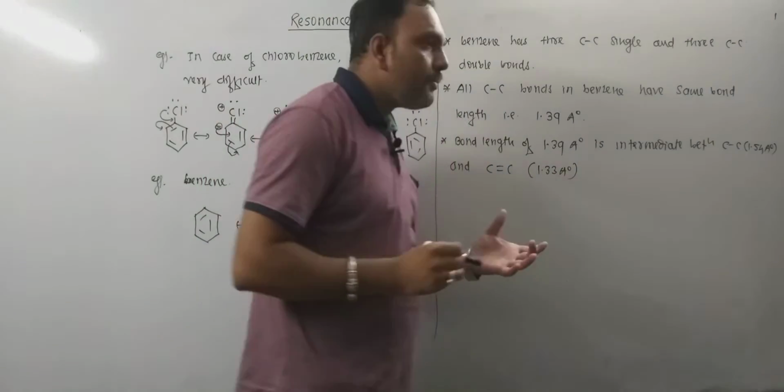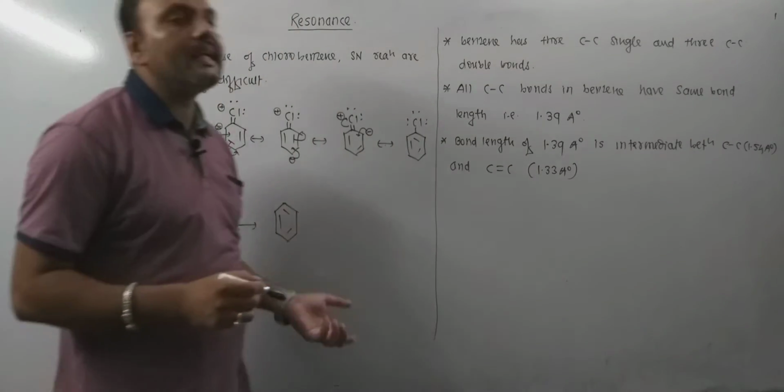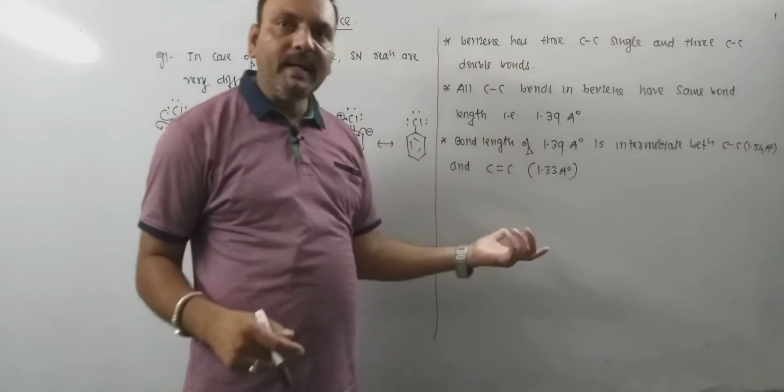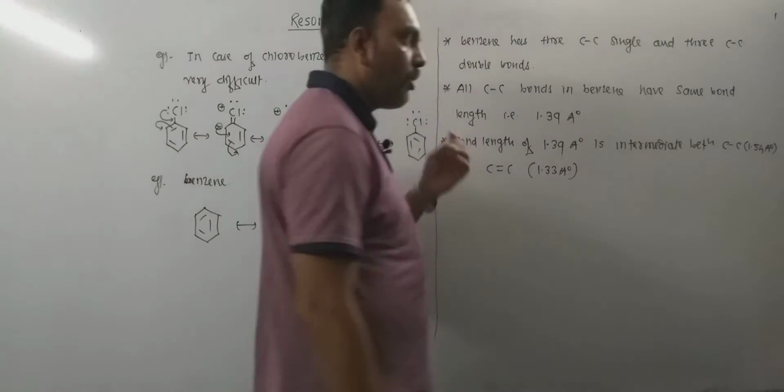So the carbon-carbon bonds in benzene are identical, having a bond length of 1.39, which happens to be intermediate between the carbon-carbon single bond length and the carbon-carbon double bond length.